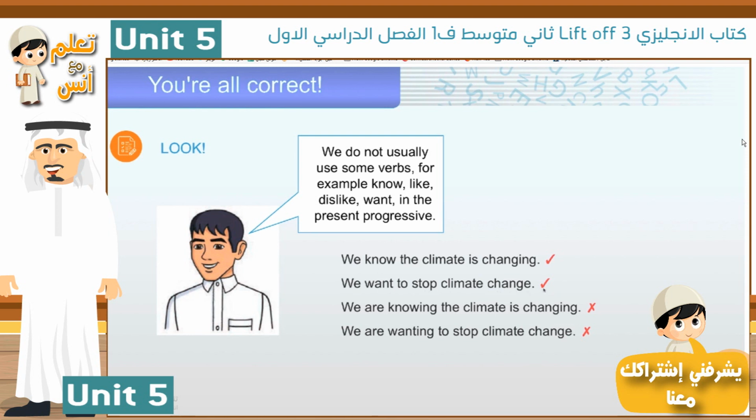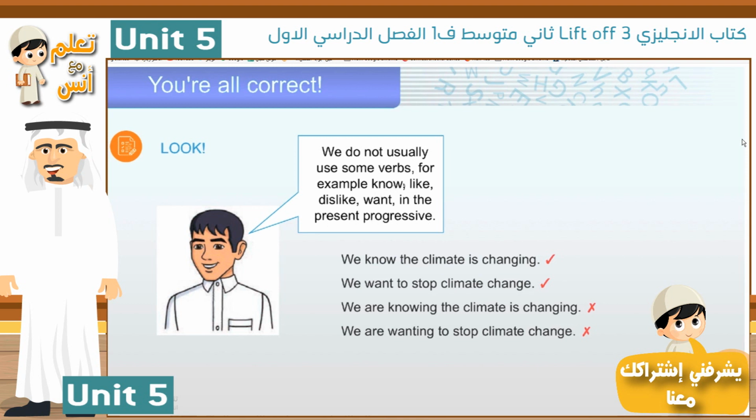Okay? Know, like, dislike, want. Number 4. We are wanting to stop climate change. That's incorrect. We don't use want in the present progressive. Don't forget that. Okay? Now, write and say.